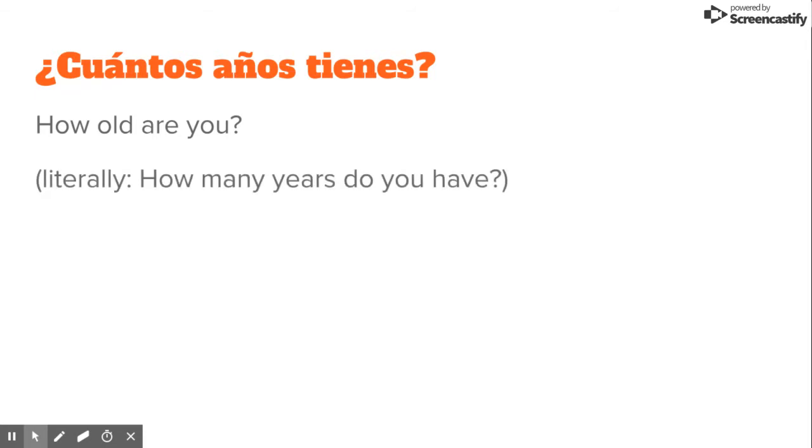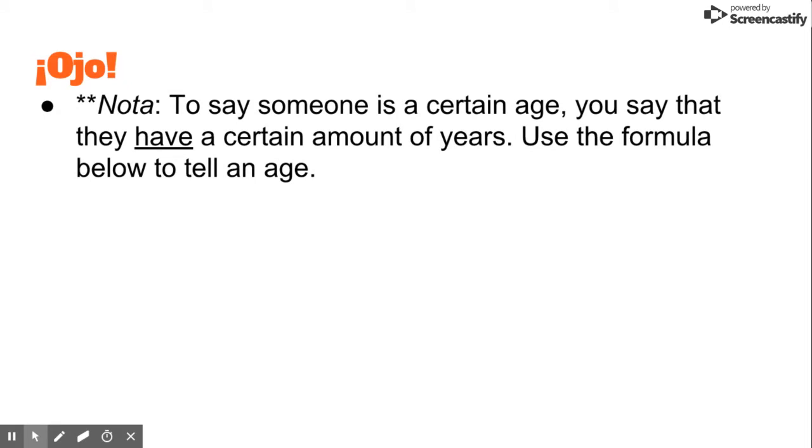Literally what we're really saying is, how many years do you have? In Spanish, they don't say, how old are you? We don't say, I am 5, I am 14 years old. In Spanish, they say, I have 14 years. You have 14 years. That kind of thing. So again, just like I said, we say that somebody has years in Spanish.